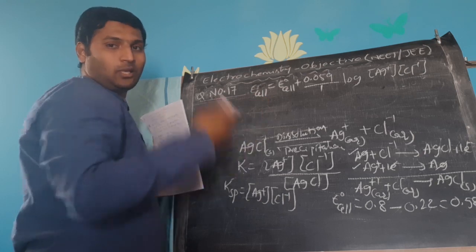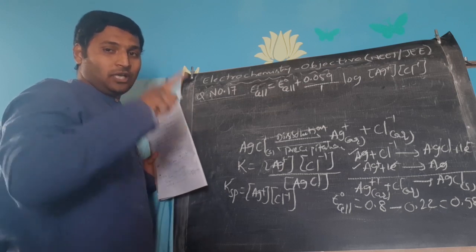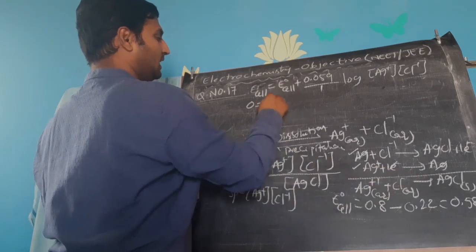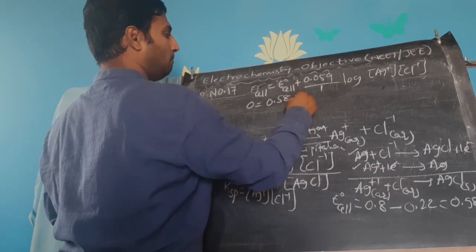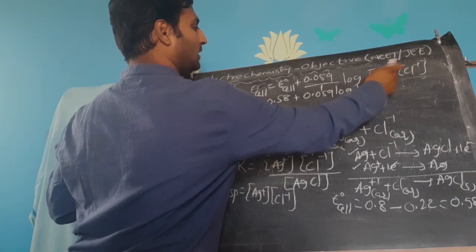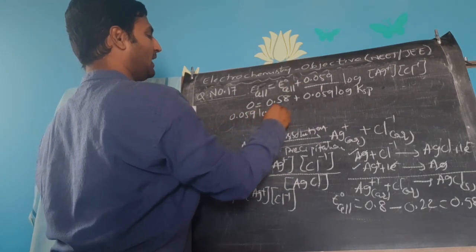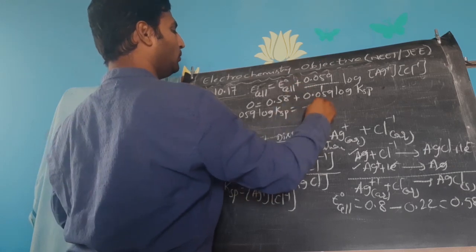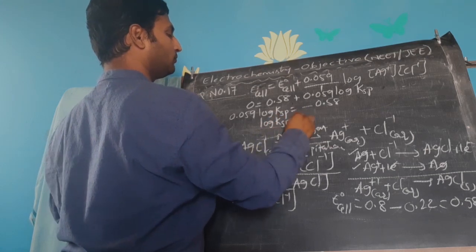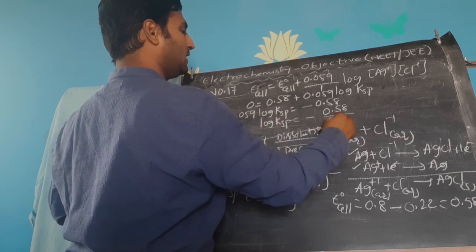To calculate this KSP, you need the E cell value also. But it is clearly mentioned equilibrium, right? At equilibrium, there will be no flow of electrons, so the cell potential will be 0. So E cell is 0, 0 is equal to E naught cell, 0.58, which I got here, plus 0.059 log KSP. I am taking it in the place of this one. Then 0.059 log KSP is equal to minus 0.58. Log KSP is equal to minus 0.58 by 0.059.